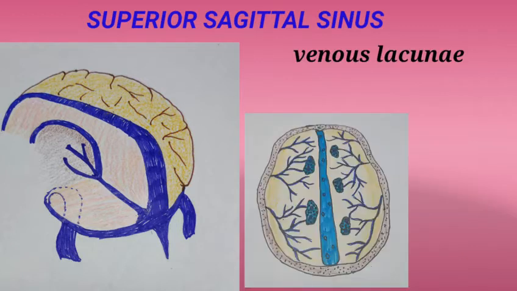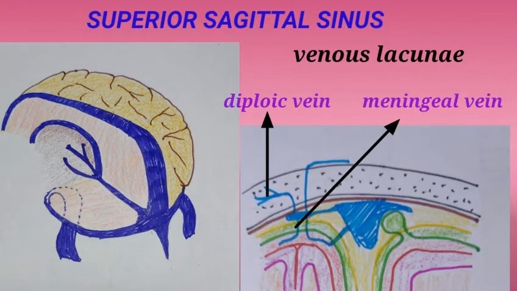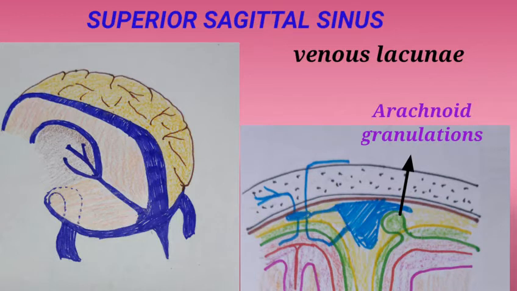It has three lateral venous lacunae on each side of the sinus, which are frontal, parietal, and occipital. These venous spaces or lacunae collect the blood from diploic and meningeal veins. Arachnoid granulations project into the venous lacunae.